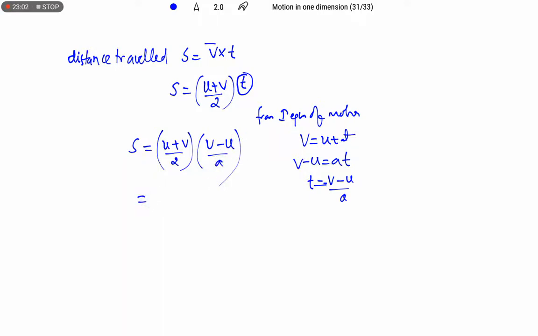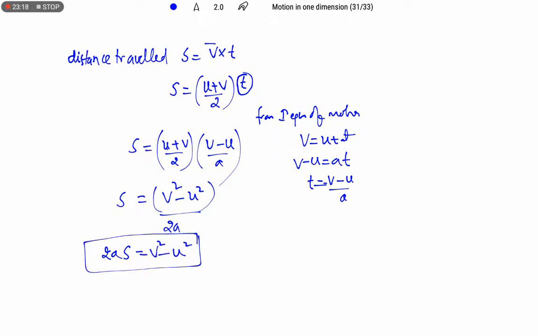It is in the format of (a plus b) into (a minus b), so we get (v square minus u square) by 2a. Therefore, v square minus u square equals 2as. This gives the relation between final velocity, initial velocity and distance travelled when time is unknown.